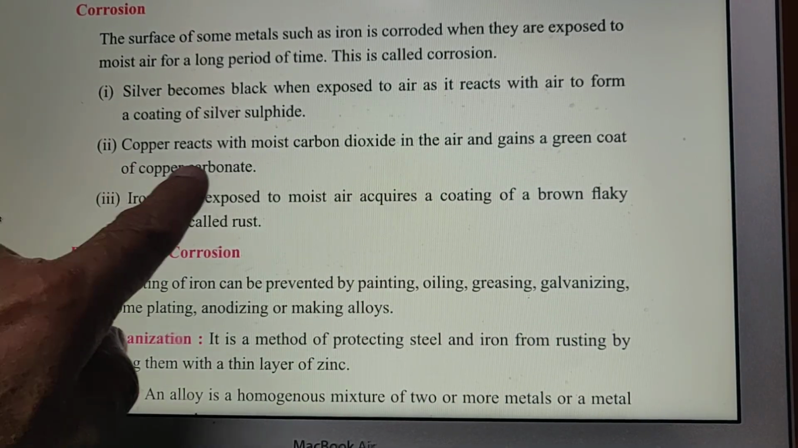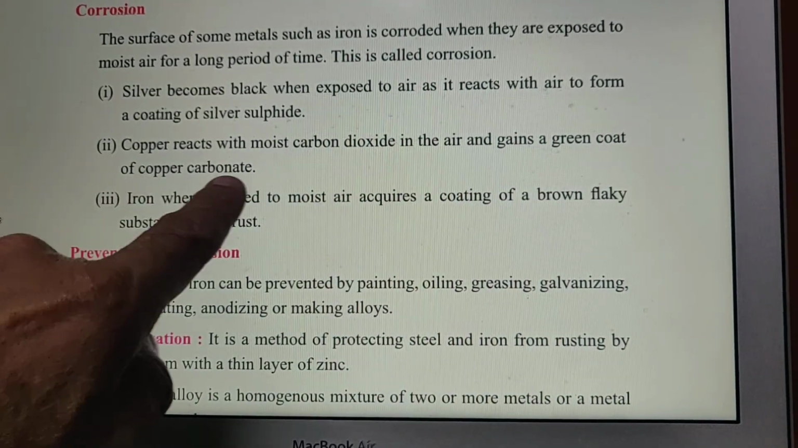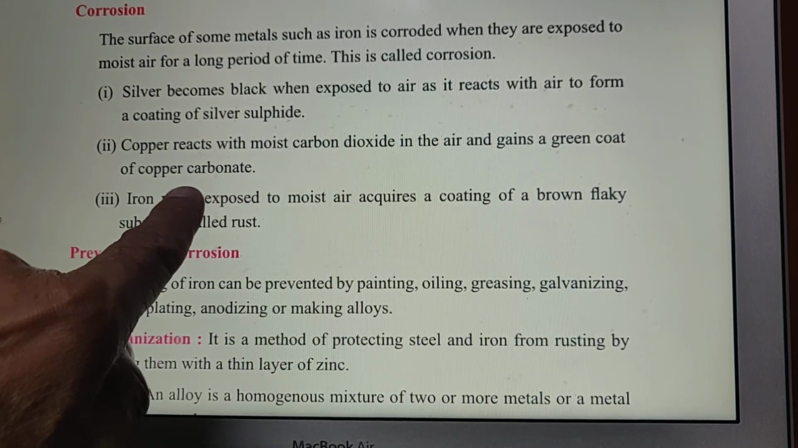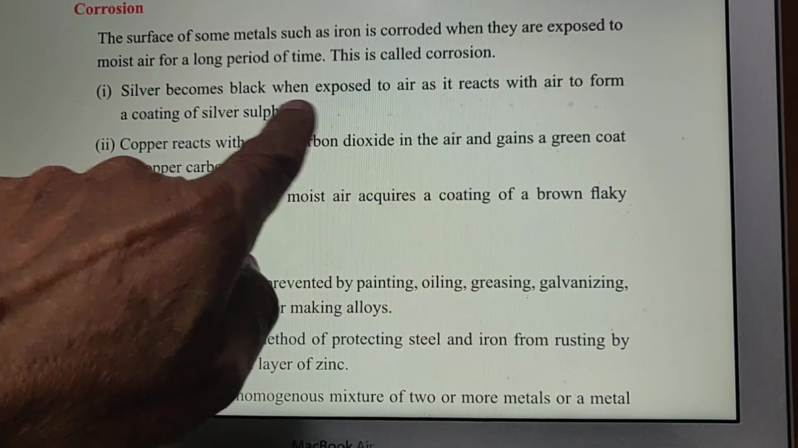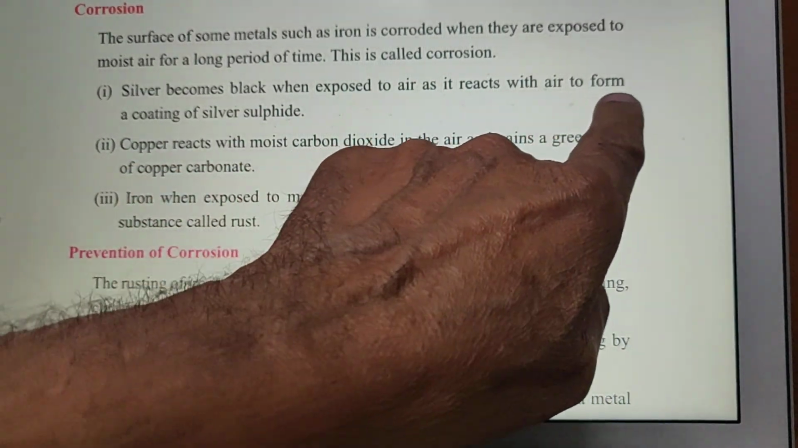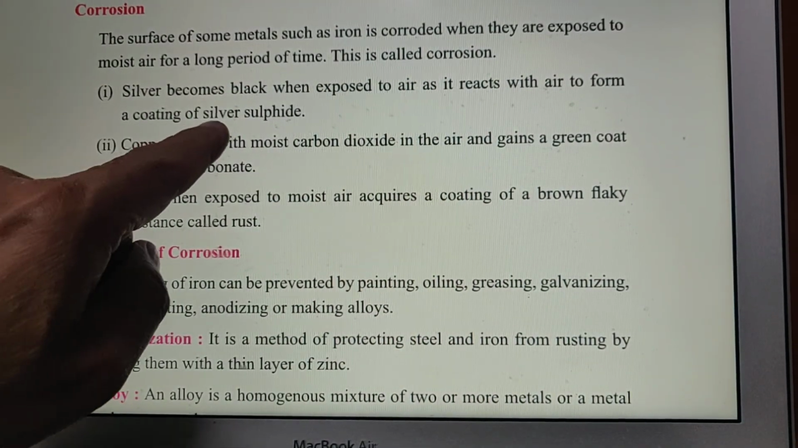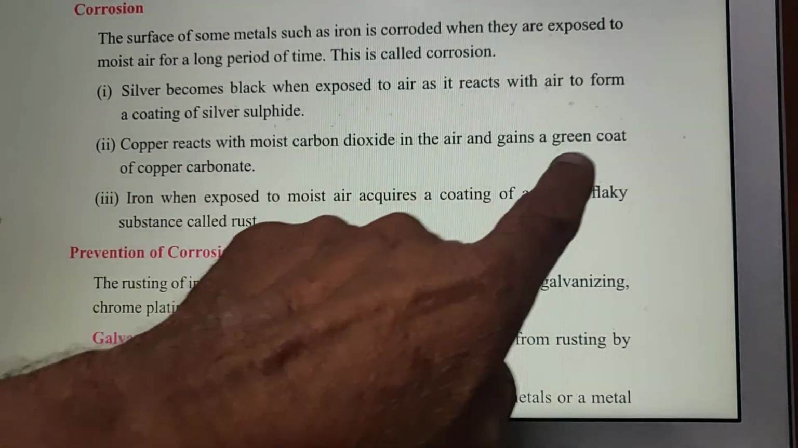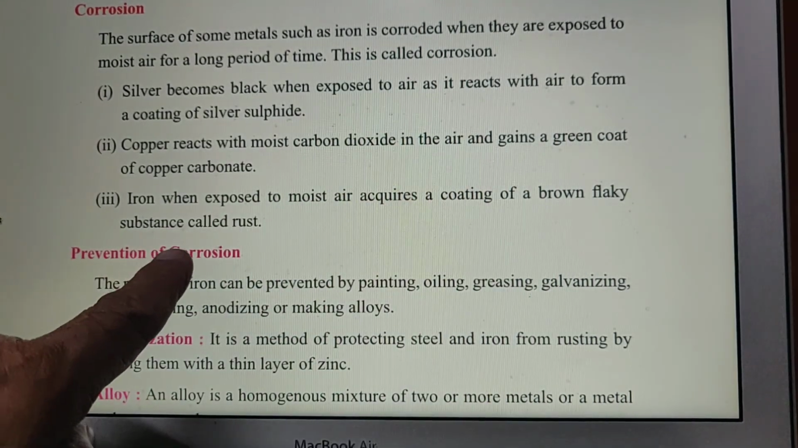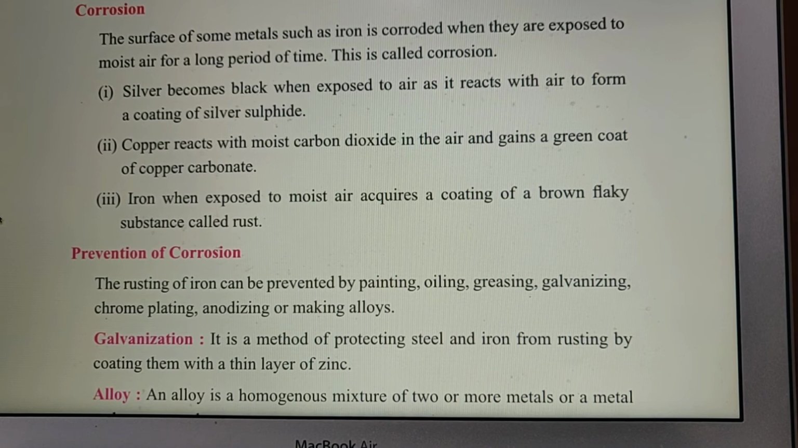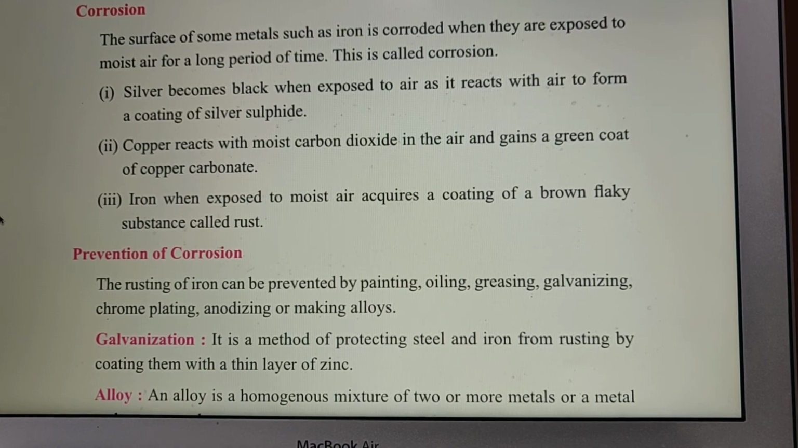Similarly, copper reacts with moist carbon dioxide in the air and gains a green coat of copper carbonate. In the case of silver, silver becomes black when exposed to air, as it reacts with air to form a coating of silver sulfide. The black coating is silver sulfide. The green coat is copper carbonate, and the brownish flakes are hydrated oxide of iron.